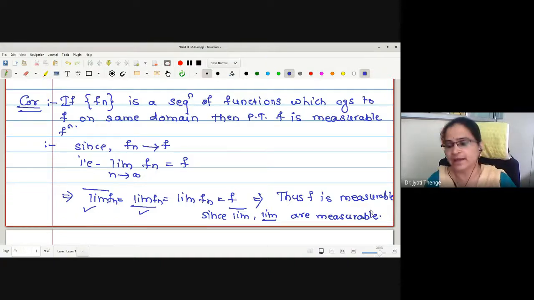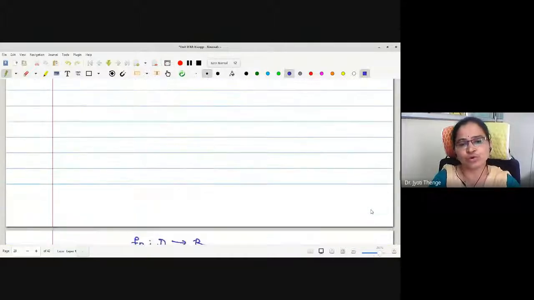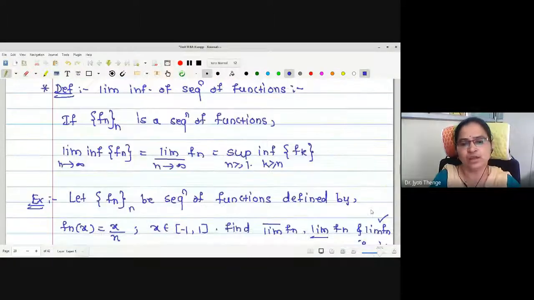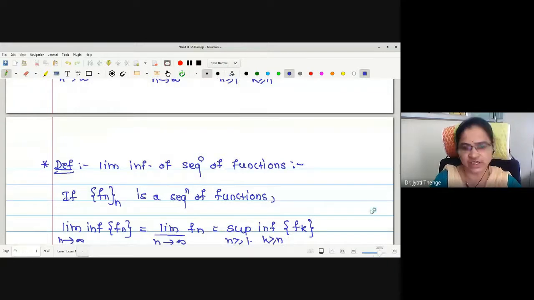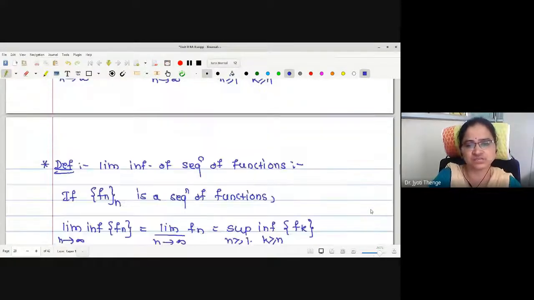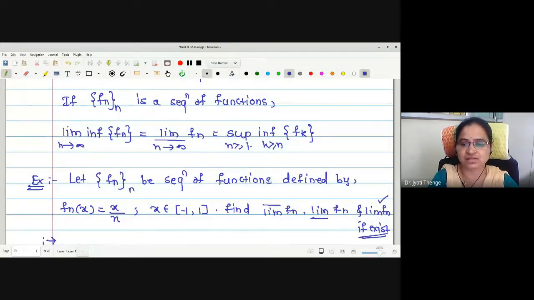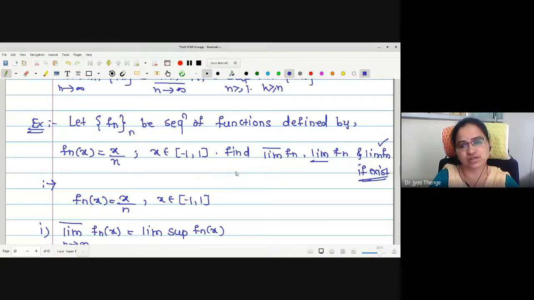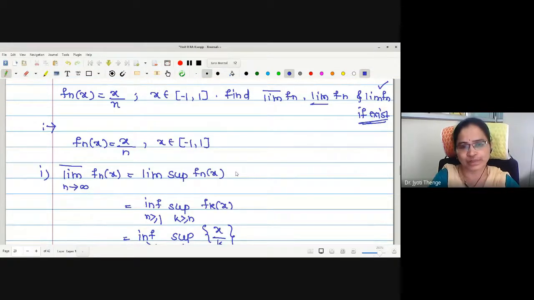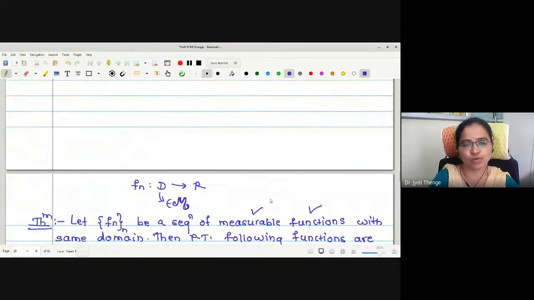Any difficulty up to this in today's lecture? We started with the lim concept. If you want to study these concepts in detail, refer to the book Methods of Real Analysis by R. R. Goldberg. I have taken just a general definition and started our regular syllabus. This is really a very vast concept, so go through it: pointwise convergence, uniform convergence of sequences of functions. Very interesting to know. Only one example I have taken to understand. This one I have given for homework.